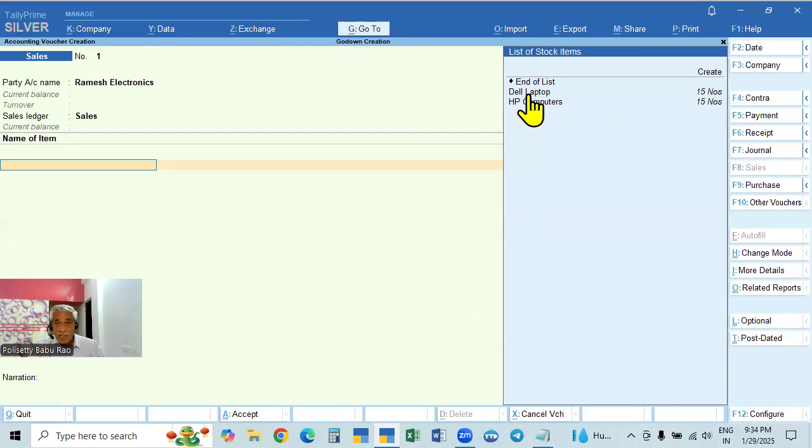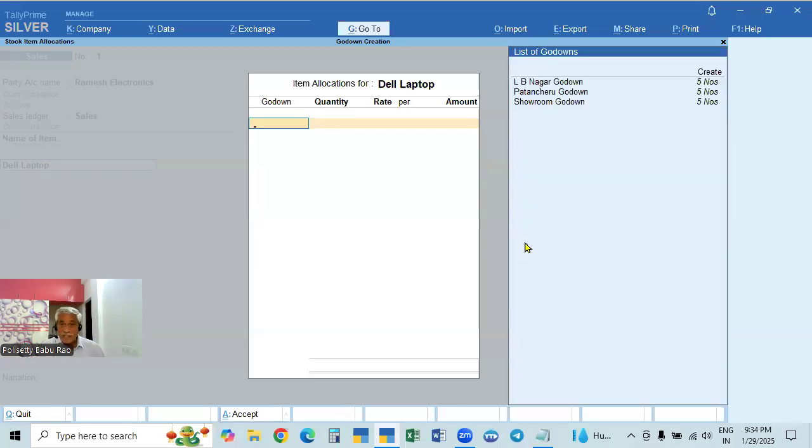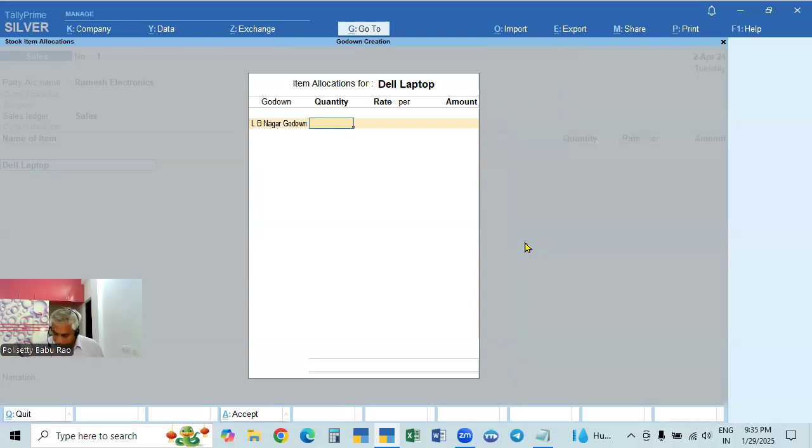Suppose we are selling one number Dell laptop, two numbers HP laptop. Okay, we will take up Dell. We are taking which godown? Because in all the cases, godowns are there. When you are purchasing, we can place in different godowns. When you are selling also, definitely from one godown we will send. So for example, LB Nagar godown, we are selling one number.